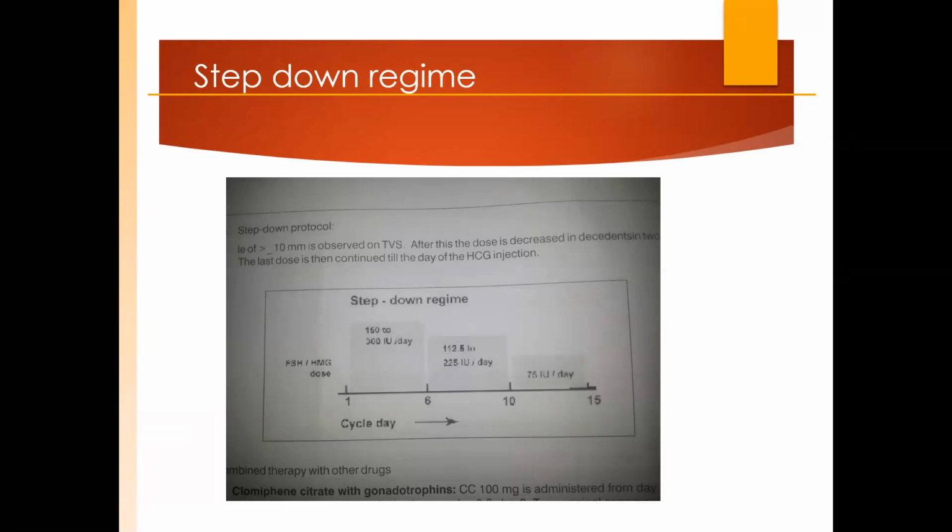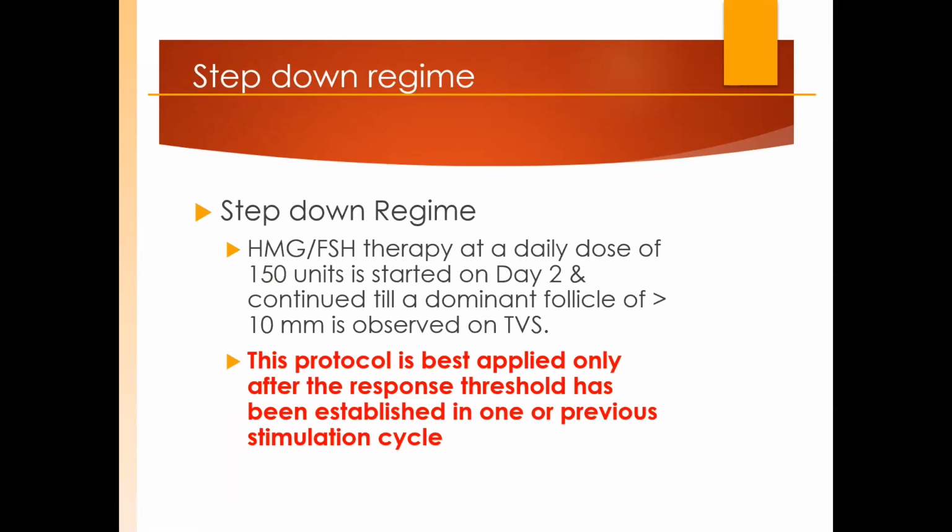The benefit is less amount of dose and fewer days, but actually this needs some homework, and you have done the homework in the previous cycle, and now you know that this patient is going to respond at this dose, and I'm not fearful about ovarian hyperstimulation syndrome. Then only, so this is step down.